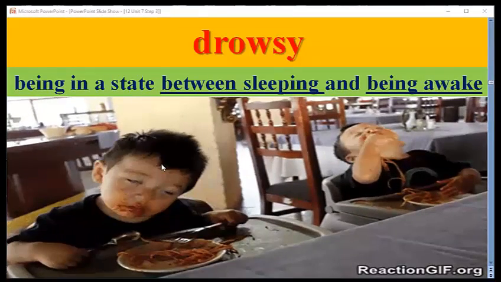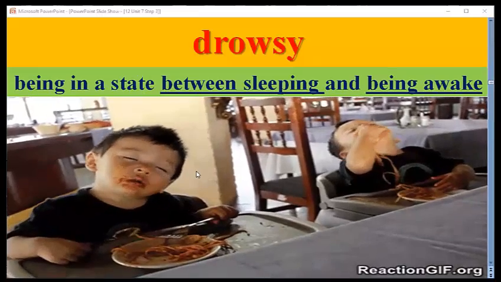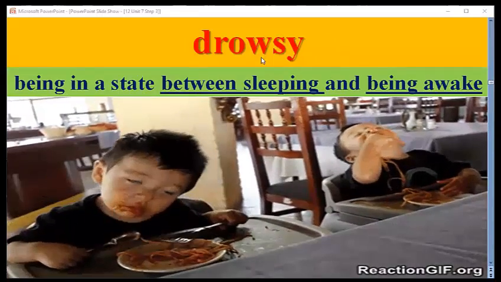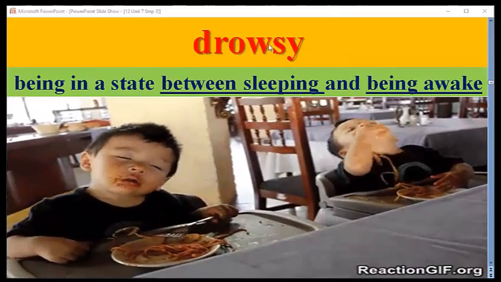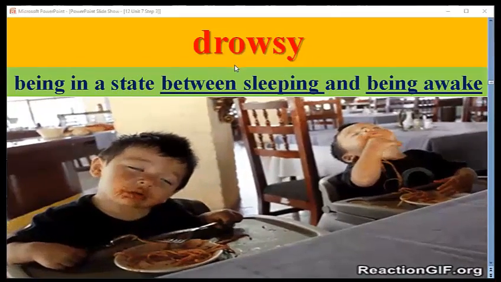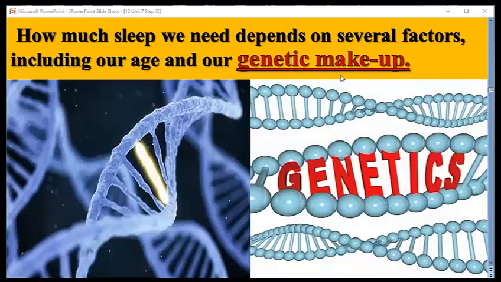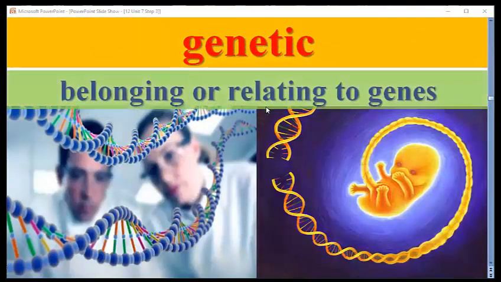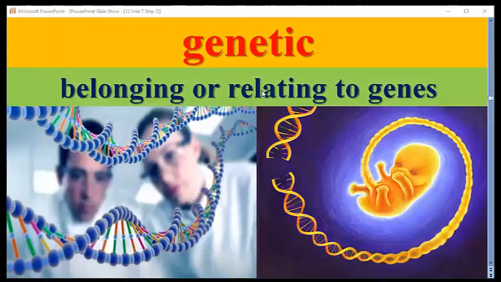The next one, as you can see, is drowsy. He is not asleep and he is not awake, but we can say being in a state between sleeping and being awake. This is drowsy. Next, genetic makeup. This is a chemical structure relating to genes. Genetic means belonging or relating to genes. This is a chemical structure relating to genes from your parents.